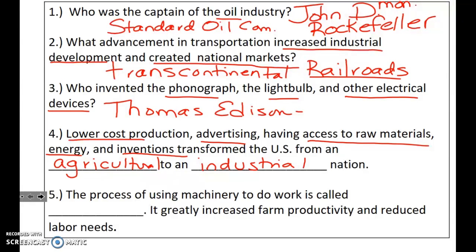The process of using machinery to do work is called mechanization. Write it down like this so I have enough room. It greatly increased farm productivity and reduced labor needs, particularly on farms. Okay, so that's questions 1 through 5.